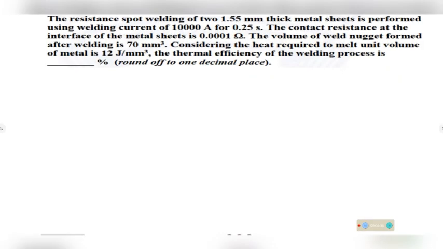Now this is again a same problem of resistance spot welding. Let's read this problem. The resistance spot welding of two 1.5 mm thick metal sheets is performed using welding current of 10,000 amps for 0.25 second. The contact resistance at the interface of the metal sheet is 0.0001 ohm.